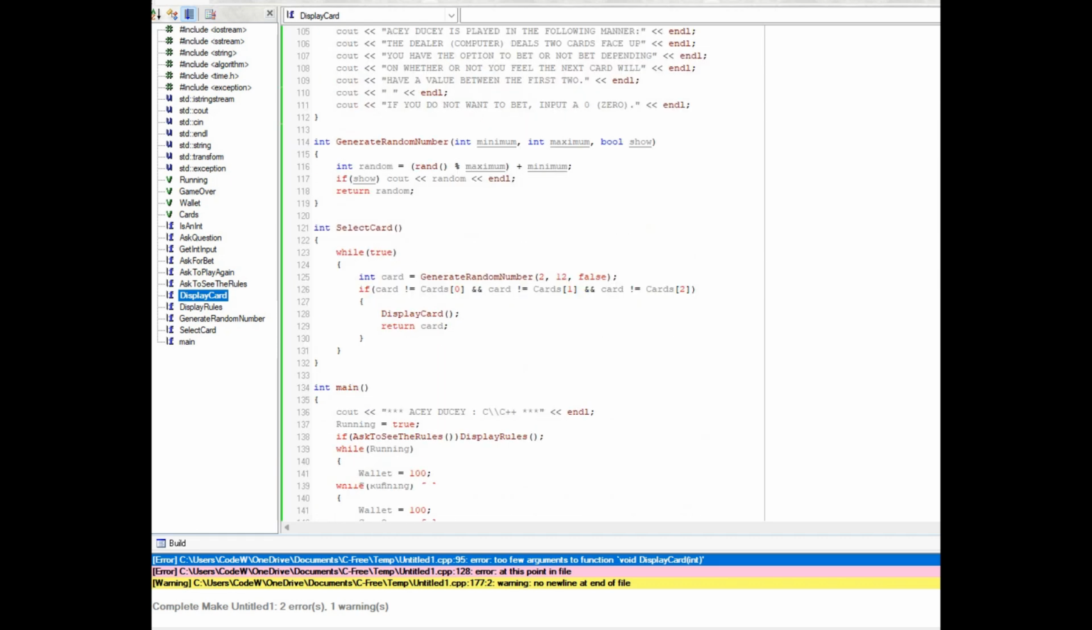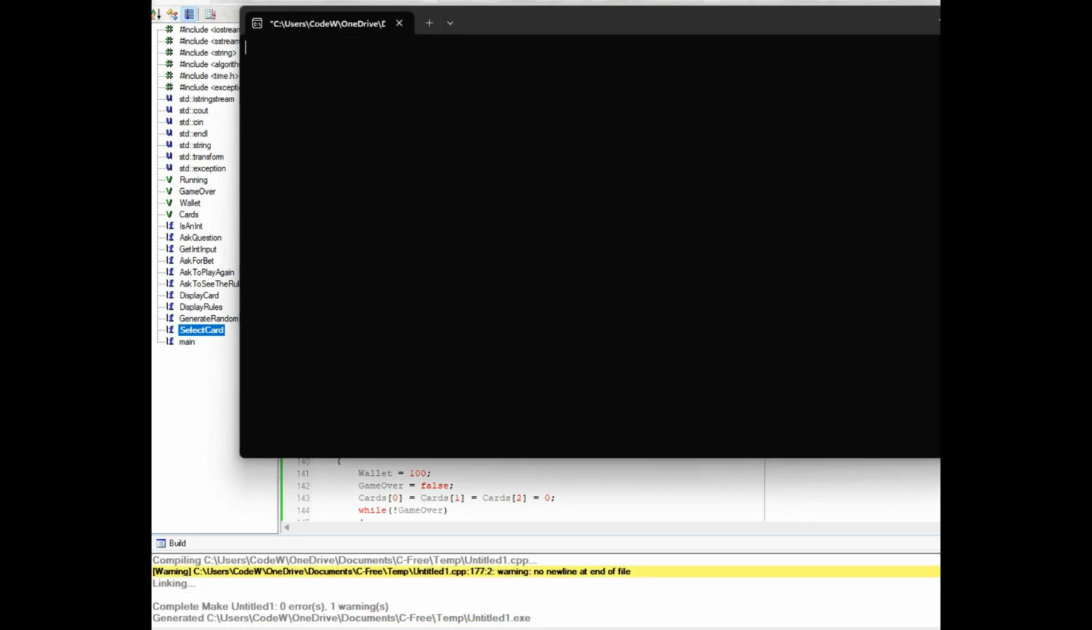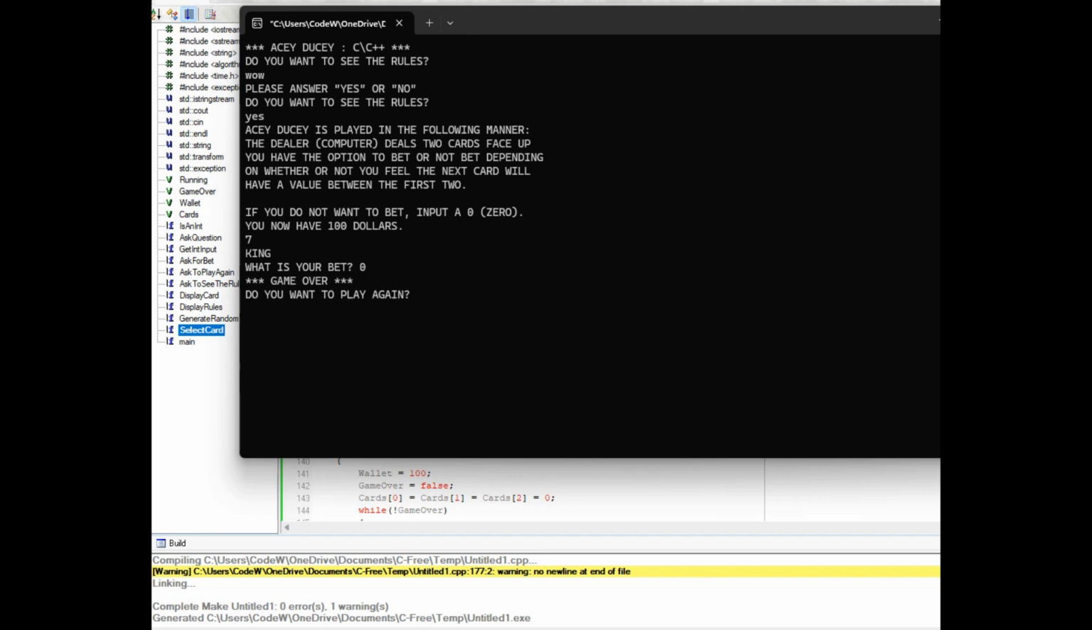So that is when you get the card, select card, display card, card. Oh my gosh, stop hitting Control S. Such a creature of habit. Do you want to see the rules? Please say yes or no. Yes. I don't want to bet. 0. Yes. Queen 6. Let's bet all of it.